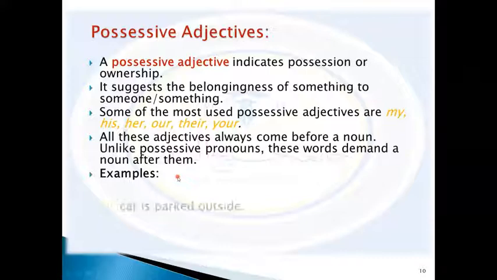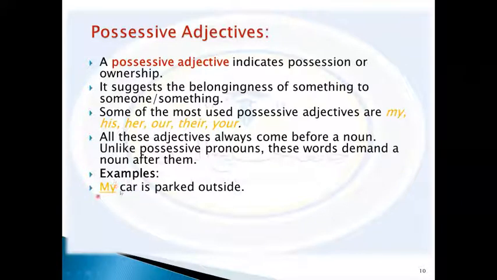For example, my car is parked outside. Here we are working on this part, my car. My is the possessive adjective and car is a noun that is described by this word. So this word describes the noun. His cat is very cute. His cat is very cute. Think of his cat.